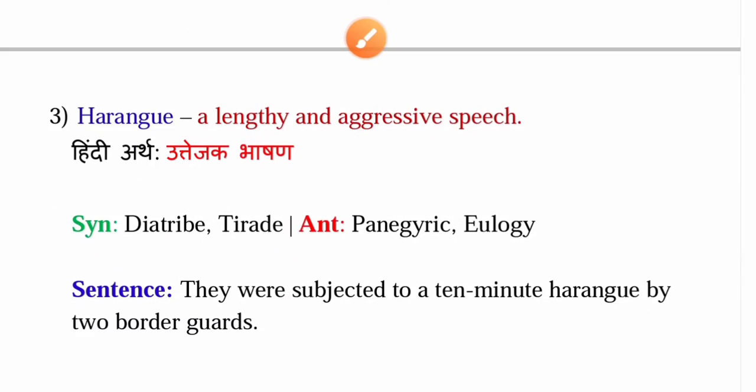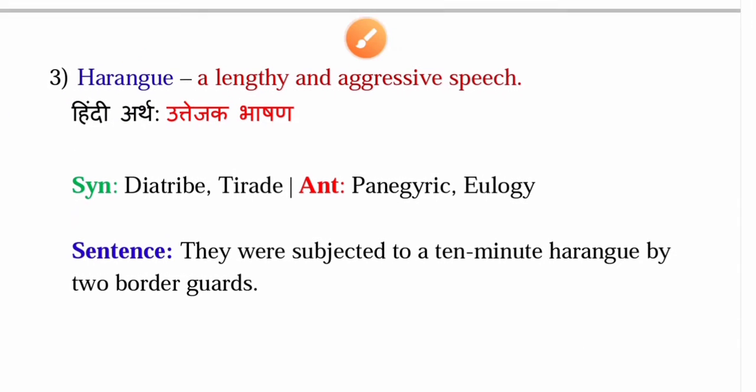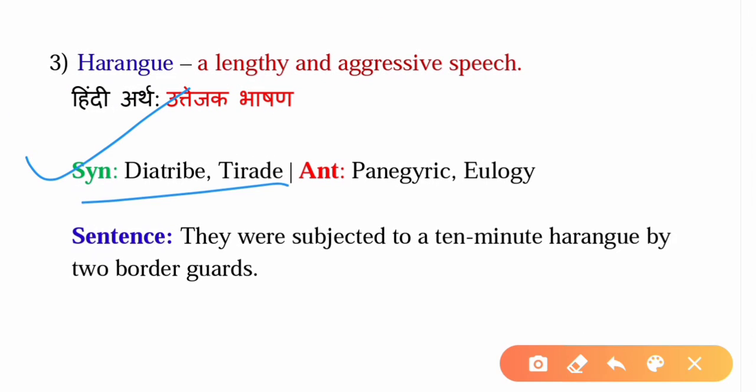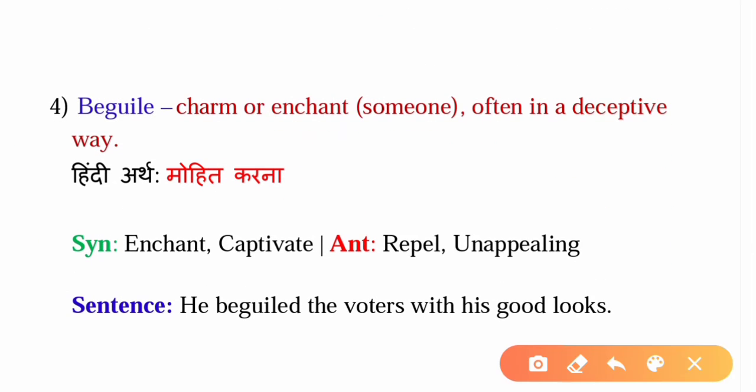The third word is harangue. It means a lengthy and aggressive speech. The Hindi meaning for this word is uttejak bhashan. The synonyms are diatribe and tirade. The antonyms are panegyric and eulogy. The sentence that can be formed from this word is: they were subjected to a 10-minute harangue by two border guards.